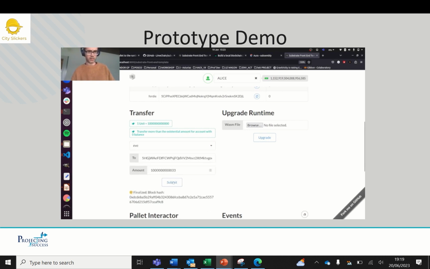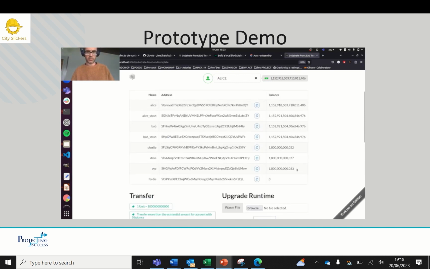So it's added in the transfer, it's created, the block is added, and then when we scroll up to the top, we can see the ledger with Eve having that transaction value added against her. So very early prototype, but it does show the direction of travel that the team are moving in.